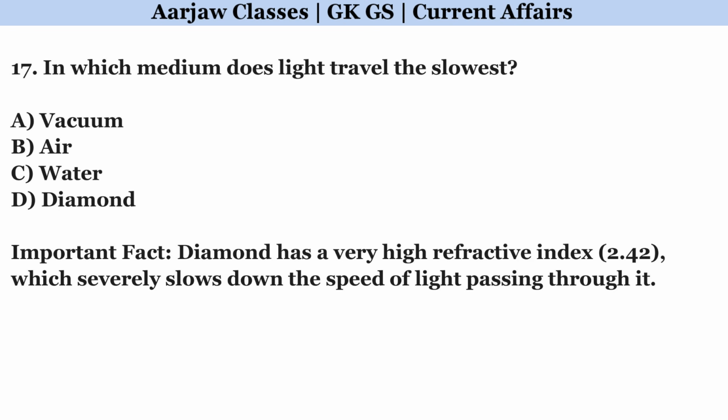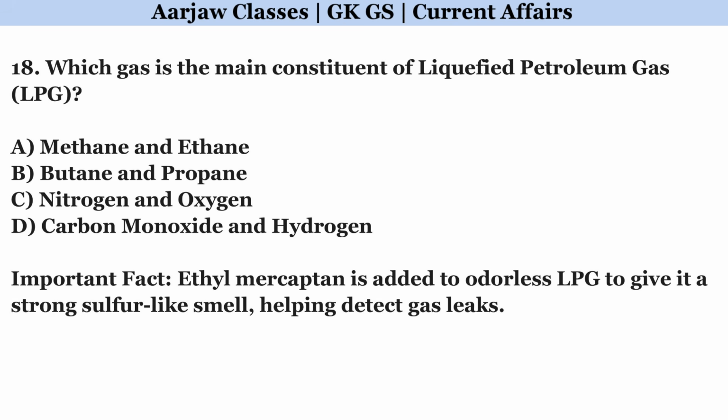In which medium does light travel the slowest? Correct option is D. Diamond. Which gas is the main constituent of liquefied petroleum gas? Right option is B. Butane and propane.